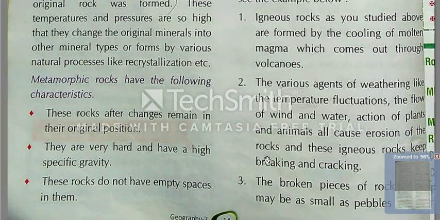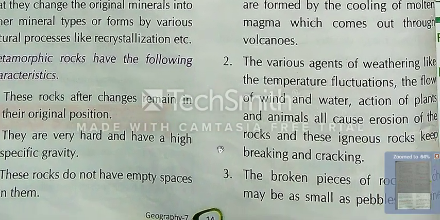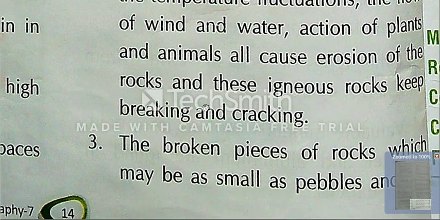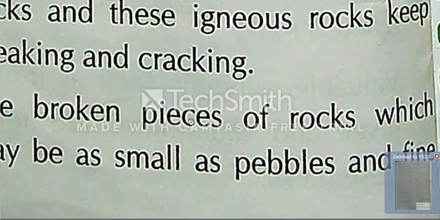Now see, the third point is there. I'm trying to zoom it so you can see it.